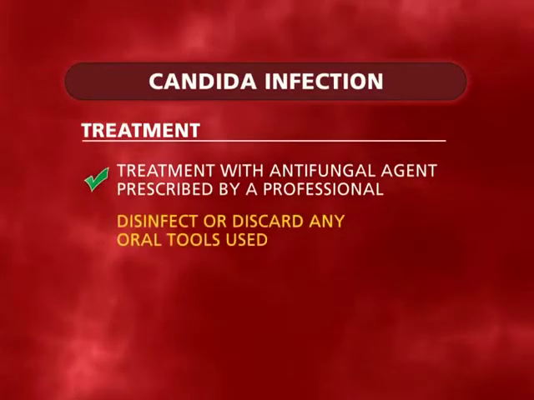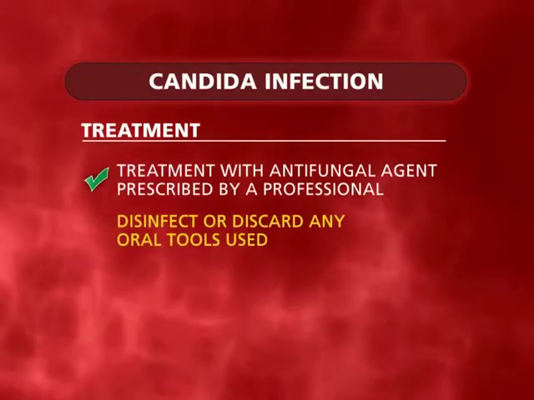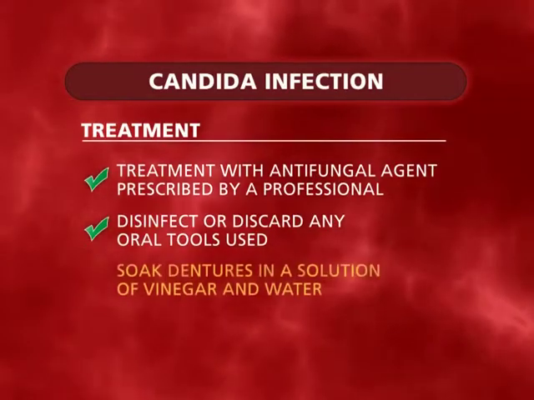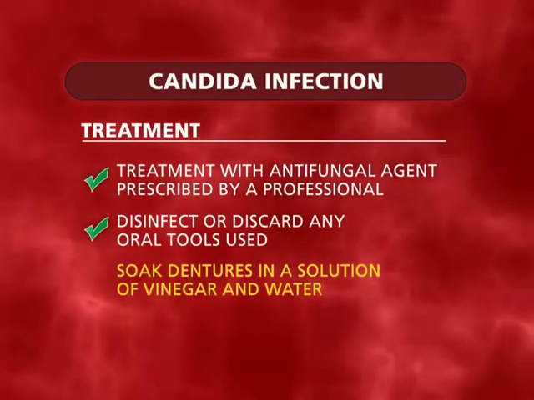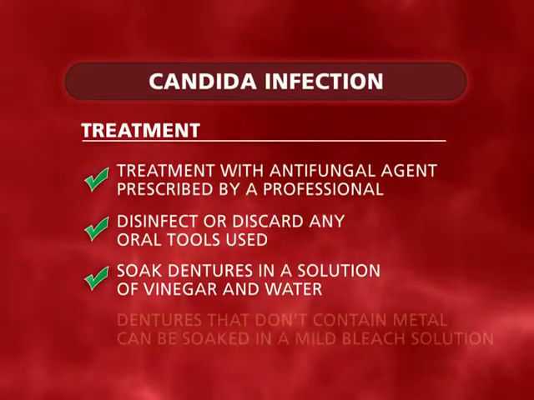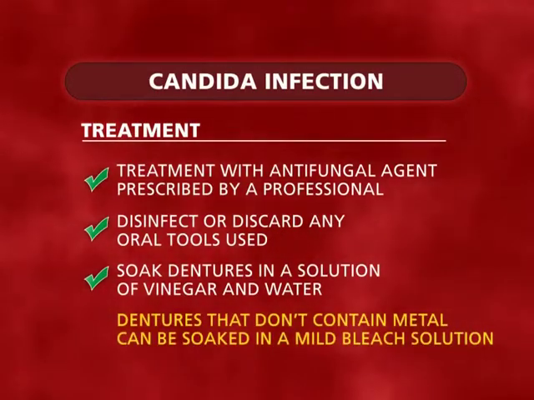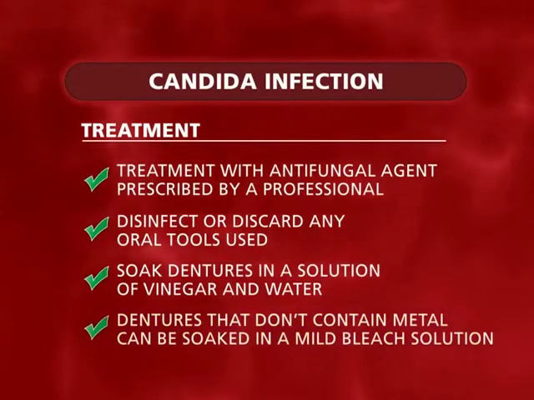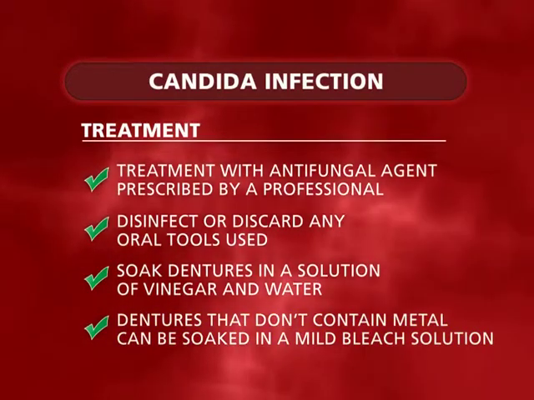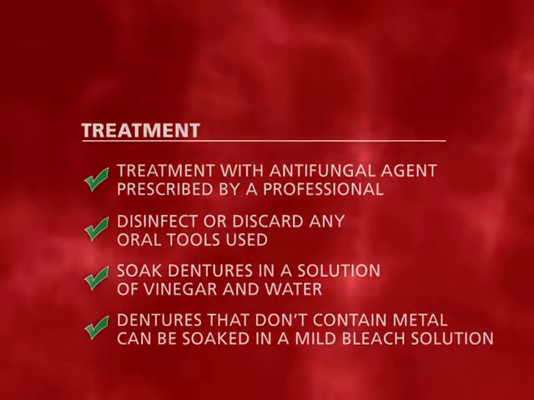Make sure to disinfect or discard any oral care tools that were exposed to the infected tissue. Soak dentures in a solution of vinegar and water to eliminate any cross-contamination. Dentures that don't contain any metal can also be disinfected by soaking them in a mild bleach solution, 1 part bleach to 15 parts water.